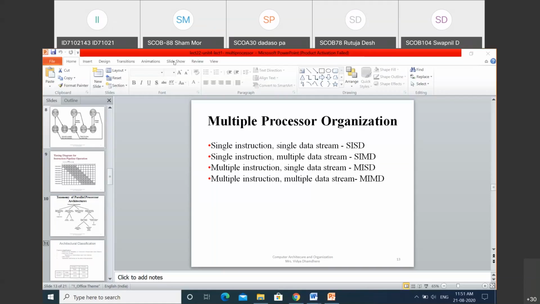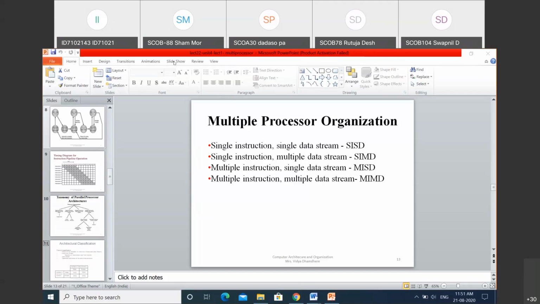The next type of MIMD is distributed memory. Here multiple processors are there, multiple instructions are distributed on the different processors, and a multiple data stream is generated for each processor. That means if you have four processors, there are four different memories for storing data separately. Each processor has its own separate memory for storing the data, and that is distributed over the network. That's why it is called loosely coupled memory.